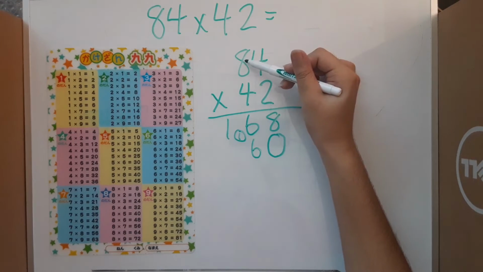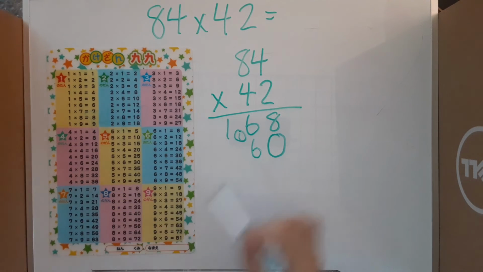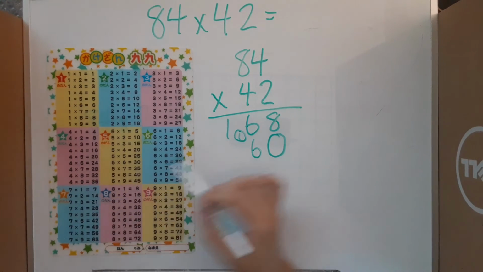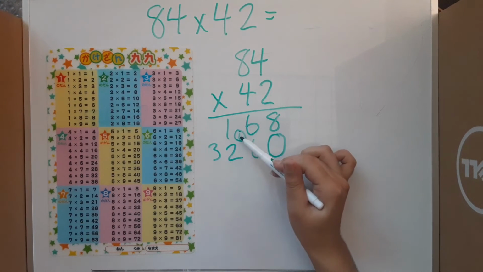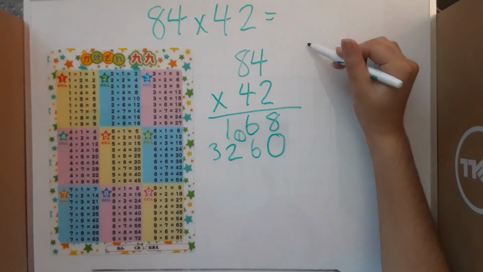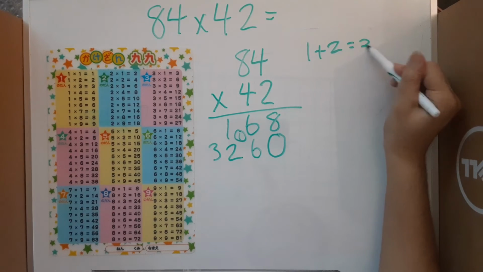4 times 8 is 32. If we didn't have this 1, we would write out 32 like this. But since we do have this 1, and it's in the same place as this 2, we'll add the 1 and the 2 together to get 3.